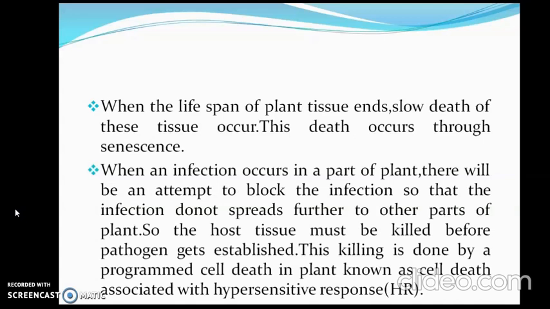When an infection occurs in a part of a plant, there will be an attempt to block the infection so that the infection does not spread further to other parts of the plant. So the host tissue must be killed before the pathogen gets established. This killing is done by a programmed cell death in plants known as cell death associated with hypersensitive response.